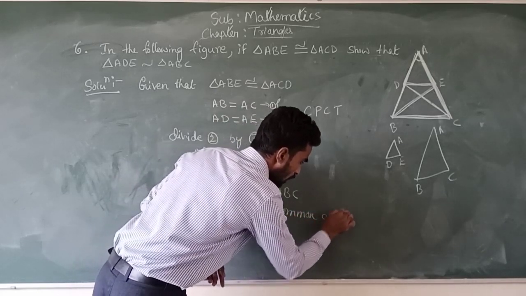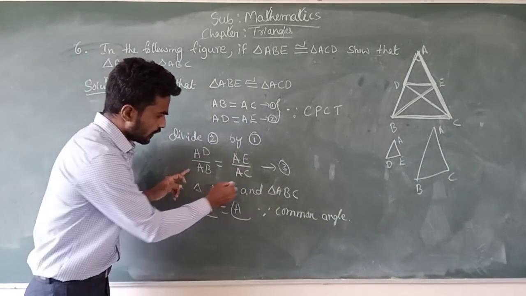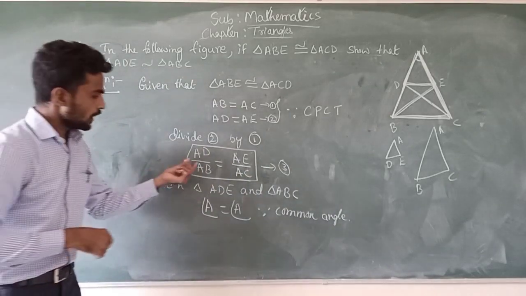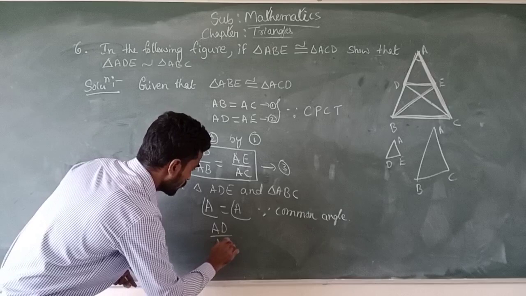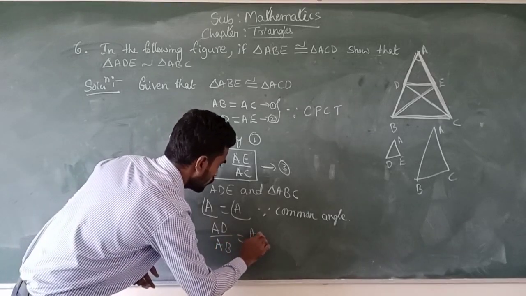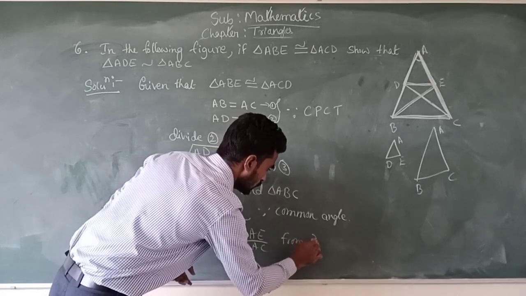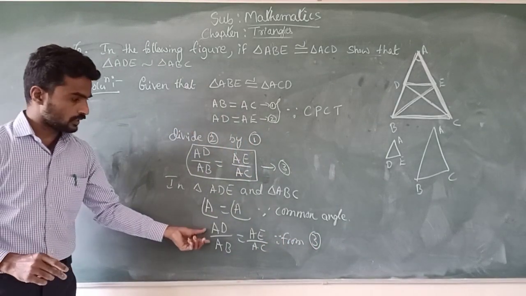And also we already know this ratio: AD divided by AB is equal to AE divided by AC, because from equation 3 we can write that.